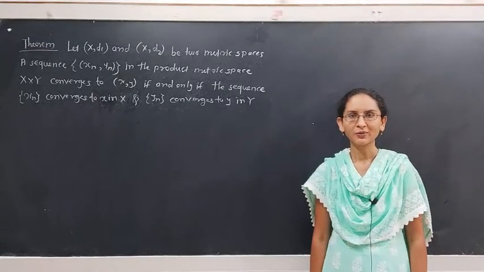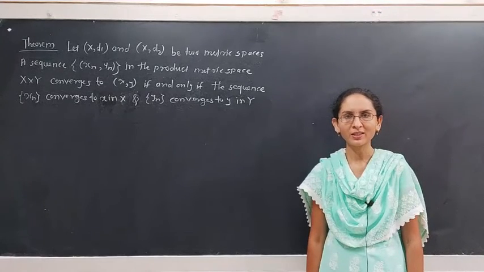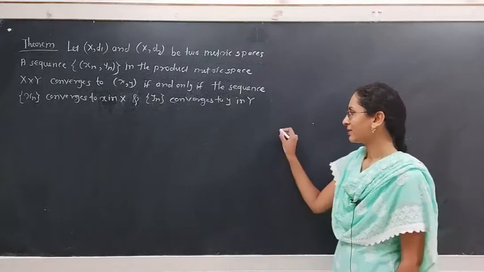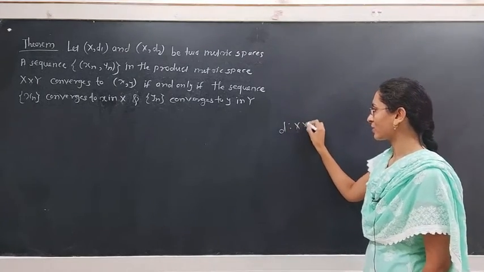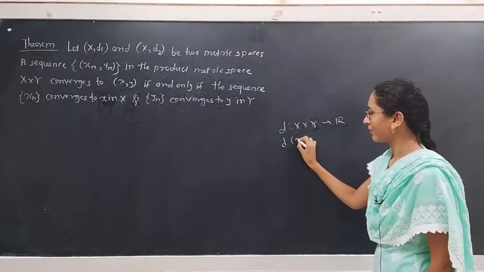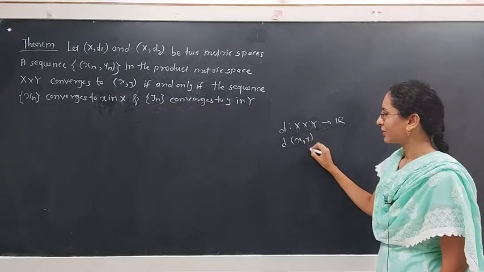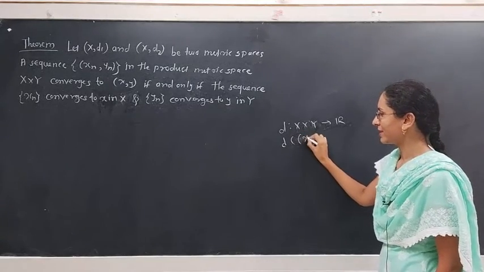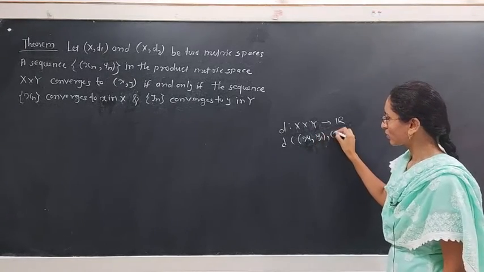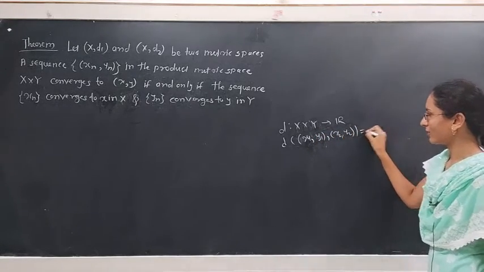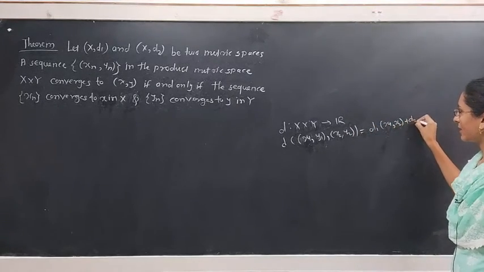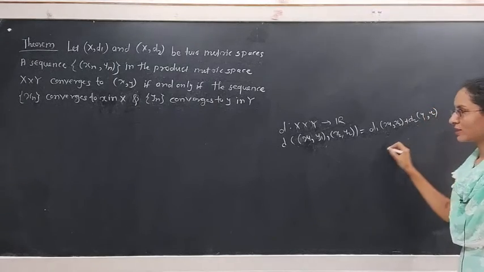In the last lecture, we have seen some examples of convergent sequences, and we have also shown that the function d defined from X cross Y to R, where d of (x1, y1) and (x2, y2) is equal to d1 of x1, x2 plus d2 of y1, y2, is a metric.